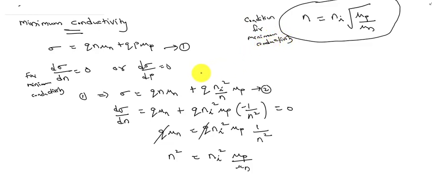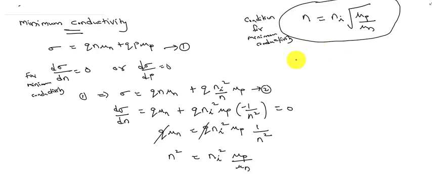If we derive the equation by considering d sigma by dp is equal to 0, then we will get a condition in terms of p. Now we can find out the minimum conductivity expression by substituting the value of n equal to ni into root of mu p by mu n in equation 2.